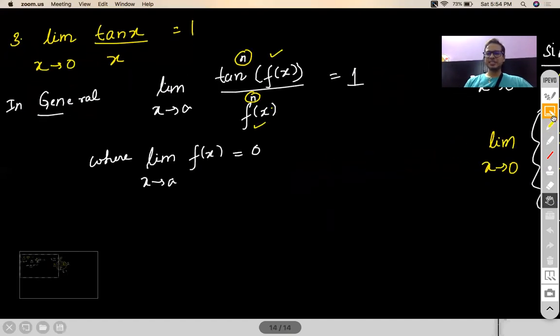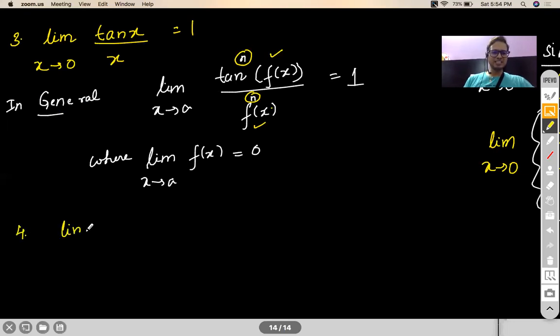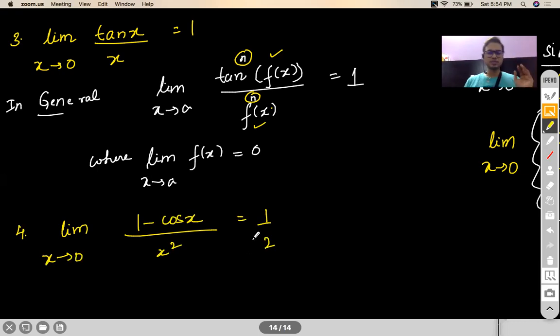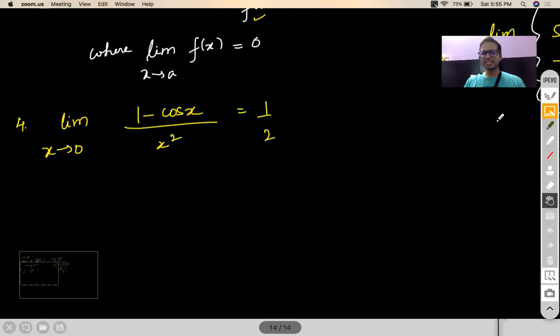One very derived formula from this, which is very commonly asked in school, is limit of 1 minus cos x by x square. Guys, I would like you to note this down because it is going to be heavily used. I think almost every 4th or 5th question you will find that this expression is coming up. That's why we normally discuss this with the students.